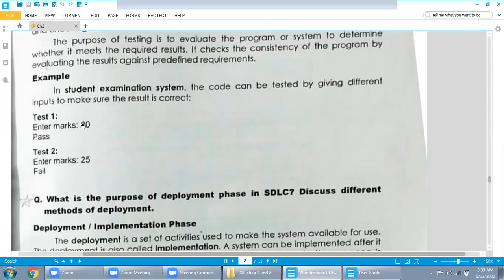If I place 180, it will show you pass, but the data is not correct. If I apply minus 25, it is also impossible. Minus 25 will show you the result fail, although the data is not correct. So all of this kind of checking is called the testing phase.